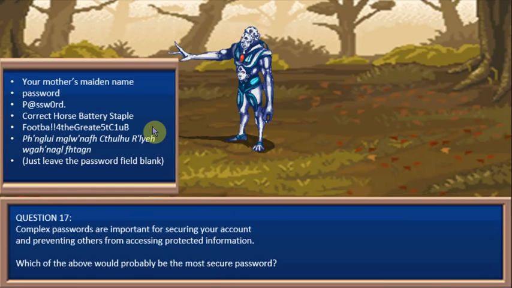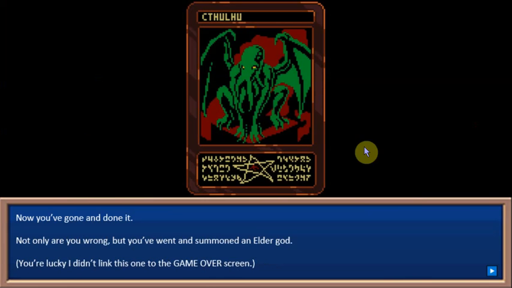Okay, you leave it blank. No, that's terrible. This one I thought I would stump some people because this is the most secure of the text options, but it's a bad option because that exact phrase is lifted straight from a novel, H.P. Lovecraft specifically, and with this giant string of, I think, 50-something characters, the exact thing appears in the exact format so many times, it's basically a dictionary attack at that point. You can hit that as easily as anything else because after the first couple of characters, you recognize it's a Cthulhu chant. And there he is, all 8-bit pixelated, great old one, elder god, horrible monstrosity that looks like out of your brain.